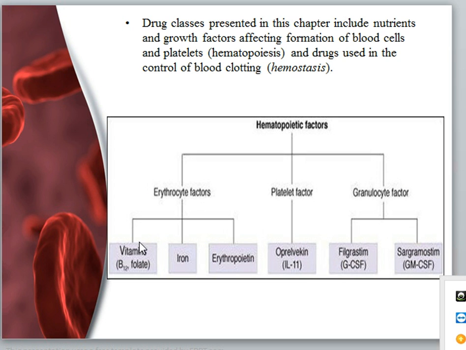Erythrocyte factors are divided into three parts: vitamin B12, iron, and erythropoietin. Platelet factors: oprelvekin, IL-11. Granulocyte factors: G-CSF and